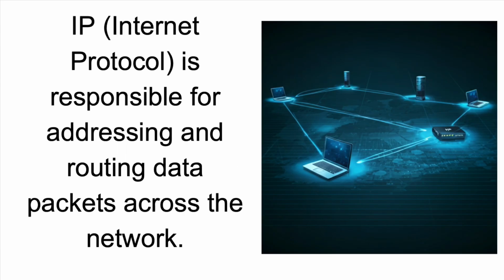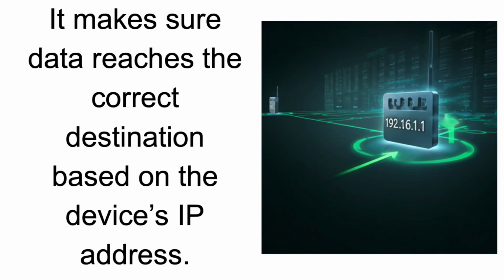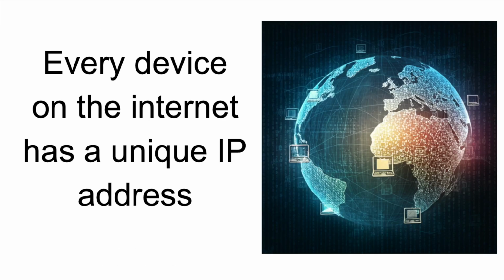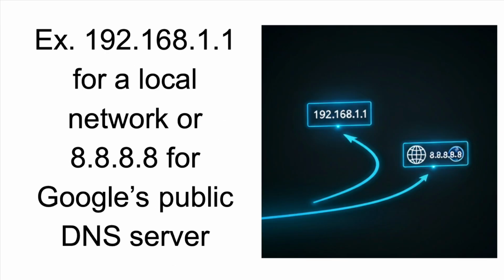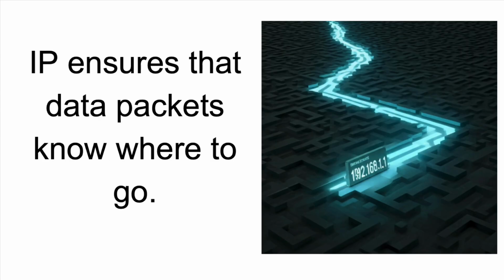IP, Internet Protocol. IP, Internet Protocol, is responsible for addressing and routing data packets across the network. It makes sure data reaches the correct destination based on the device's IP address. Every device on the internet has a unique IP address. Example: 192.168.1.1 for a local network, or 8.8.8.8 for Google's public DNS server. IP ensures that data packets know where to go.